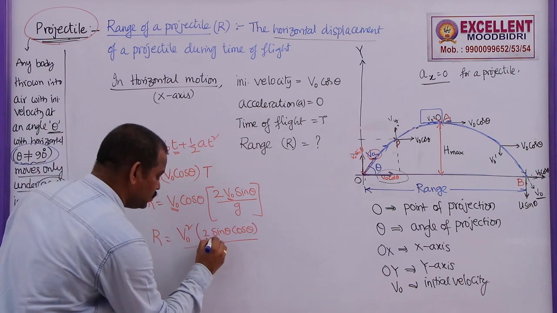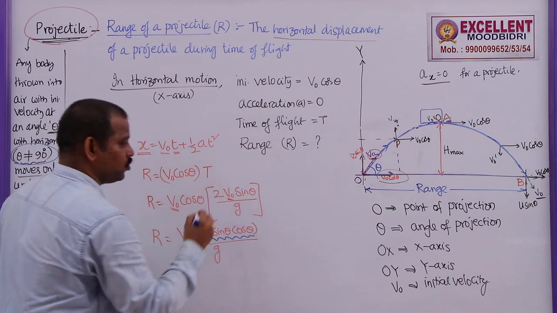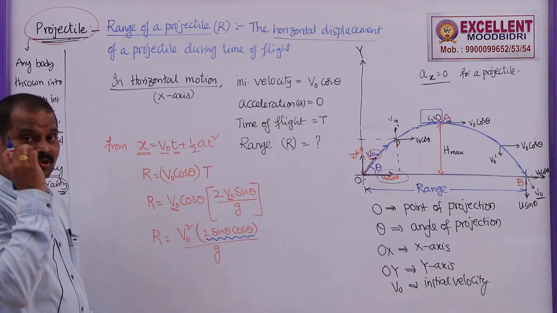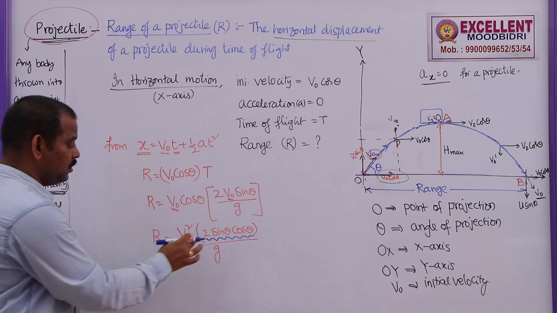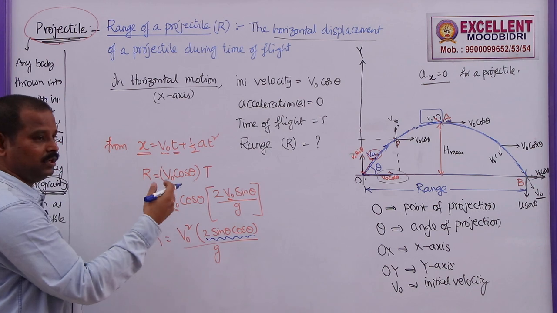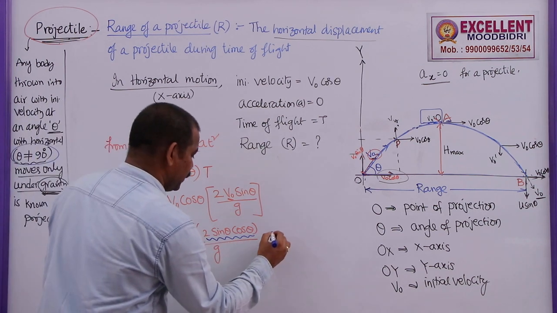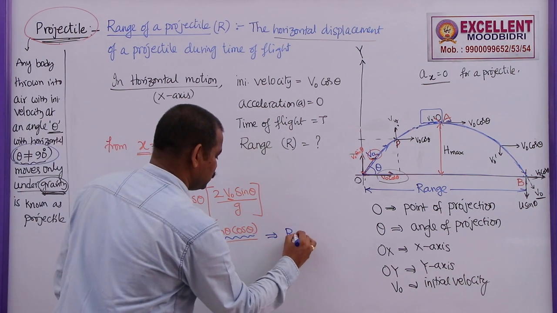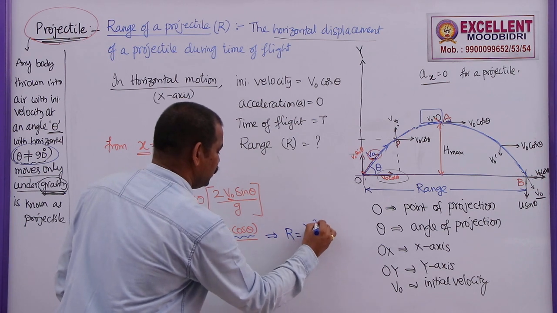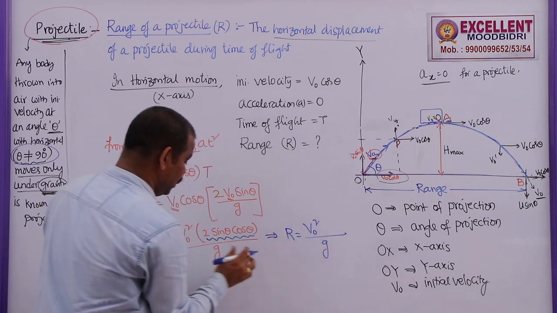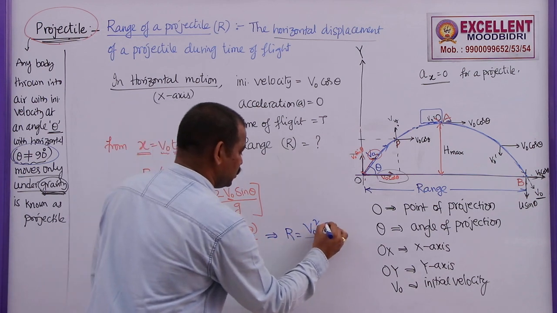So the range of projectile is V naught square by g into something. So what is this 2 sin theta into cos theta? In trigonometry you might have learned about this one. 2 sin theta cos theta is equal to sin 2 theta. Therefore the range of the projectile is V naught square by g, and this is sin 2 theta.